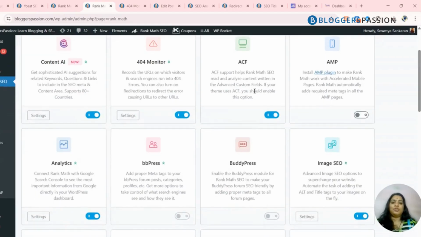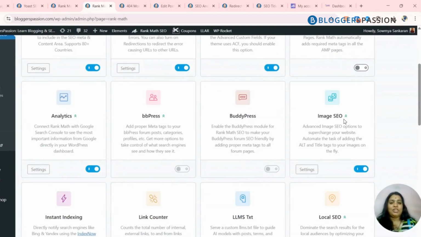And then you have the options of ACF, AMP, and analytics. So basically, getting your website across multiple devices, including mobiles, and also analytics. You can directly integrate this with your Google Search Console and Google Analytics, and it helps you understand your website's particular status. And then you have bbPress, which is exclusively for forums, and then you have the BuddyPress module, which is again for forums but focuses more on the SEO aspect of the forum.